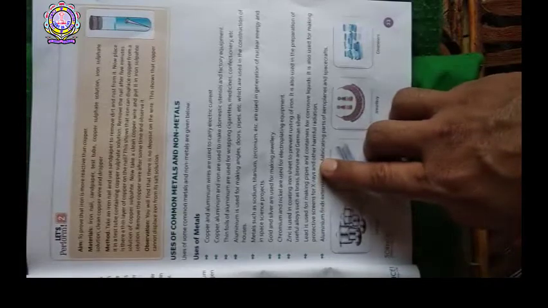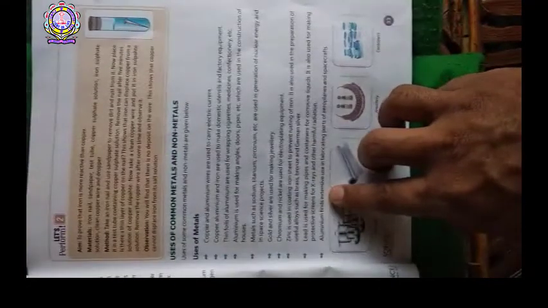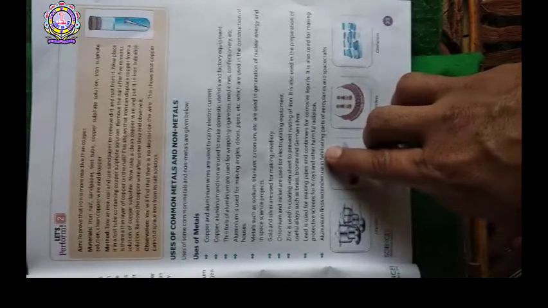And next point is lead is used for making pipes and containers for corrosive liquids. It is also used for making protective screens for X-rays and other harmful radiations. And last point is aluminium finds extensive use in fabricating parts of aeroplanes and spacecrafts.